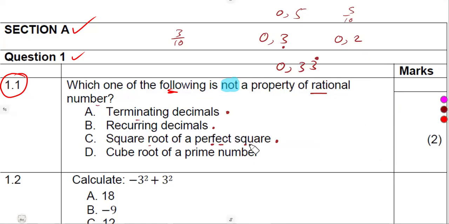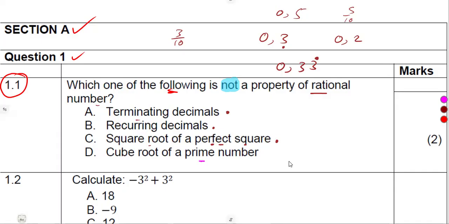So a perfect square, and we also have a perfect cube, which is under the cube root. You must have a perfect cube such as the cube root of 27. These are rational numbers.